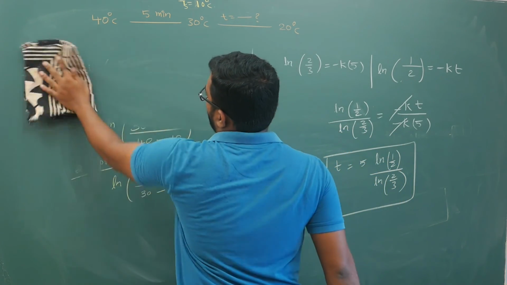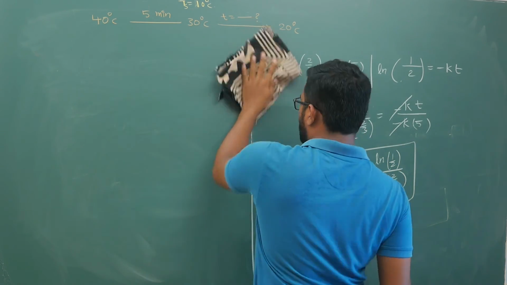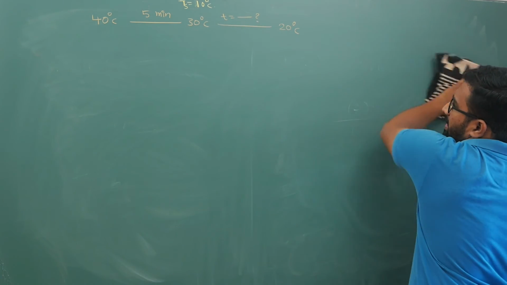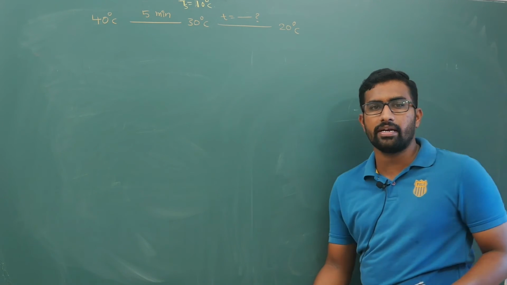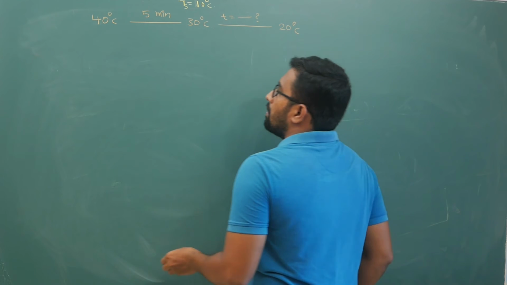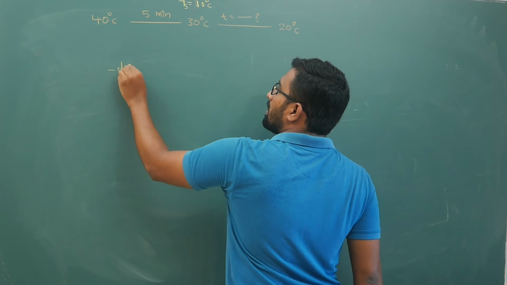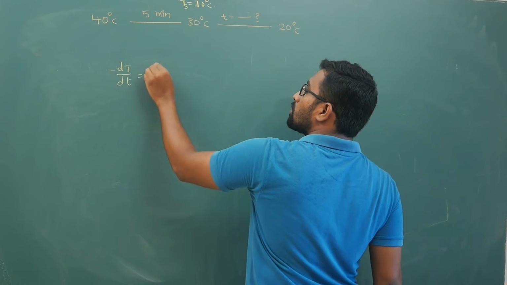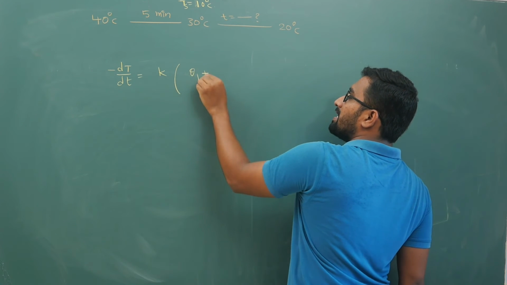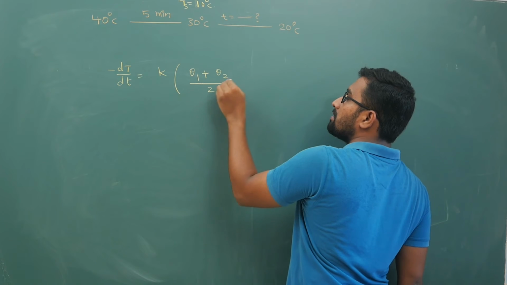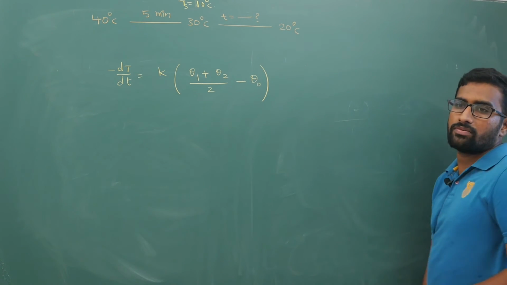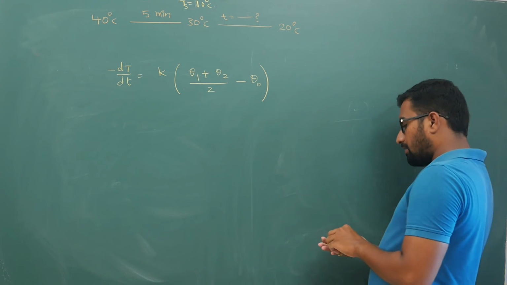This shortcut you should not apply as you wish, but if it is around 5 degrees centigrade or some 2 degrees centigrade, you can do this. Your Newton's law of cooling, minus dθ by dt, can also be written as k times (θ1 plus θ2 by 2 minus θ naught). That is your temperature of surrounding. This is your average temperature.